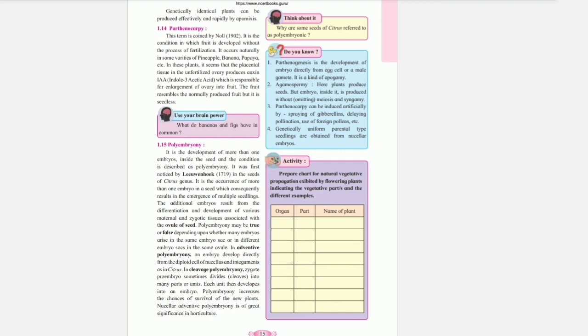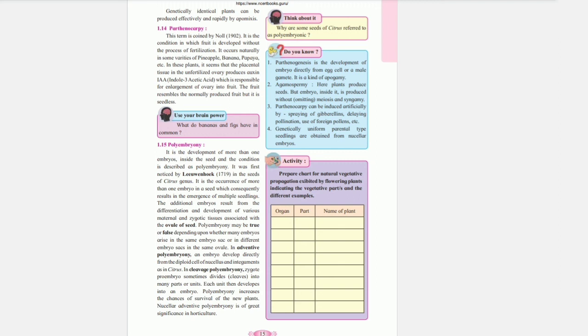Parthenocarpy. This term was coined by Knoll in 1902. It is the condition in which fruit is developed without the process of fertilization. It occurs naturally in some varieties of pineapple, banana, papaya, etc. In these plants, it seems that the placental tissue in the unfertilized ovary produces auxin, IAA, indole-3-acetic acid, which is responsible for enlargement of the ovary into fruit. The fruit resembles the normally produced fruit, but it is seedless.